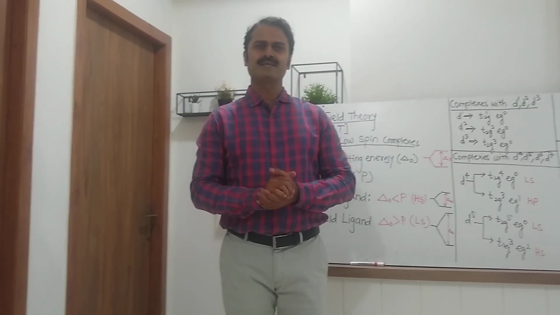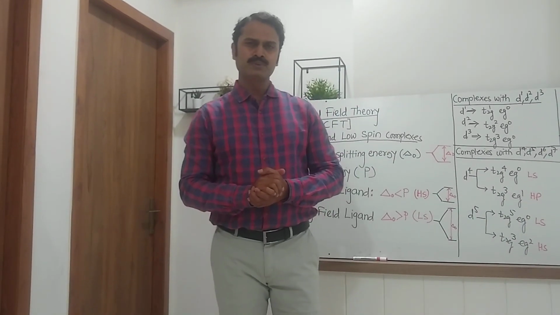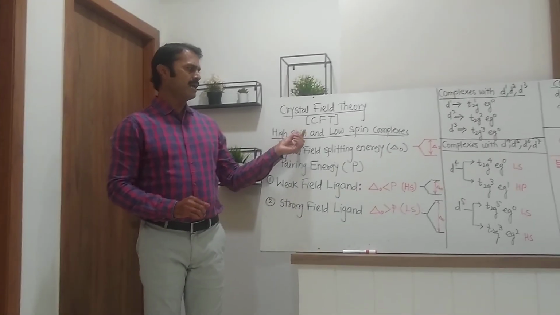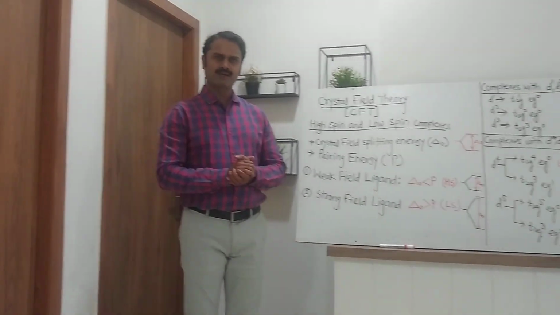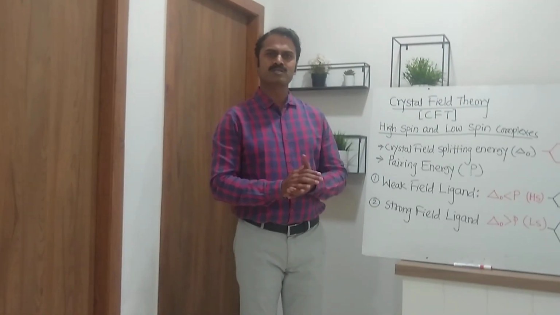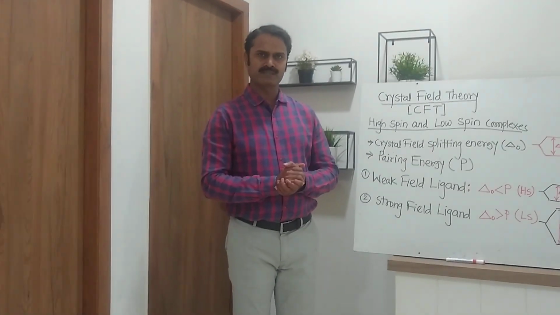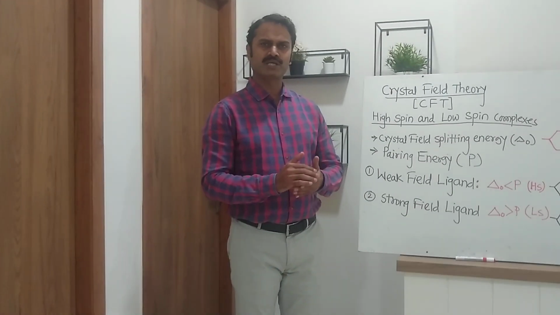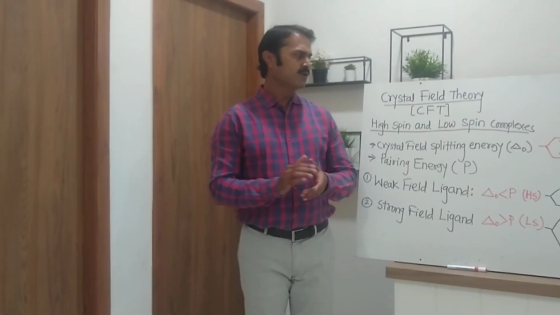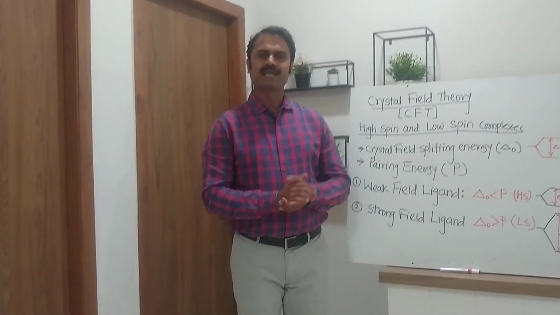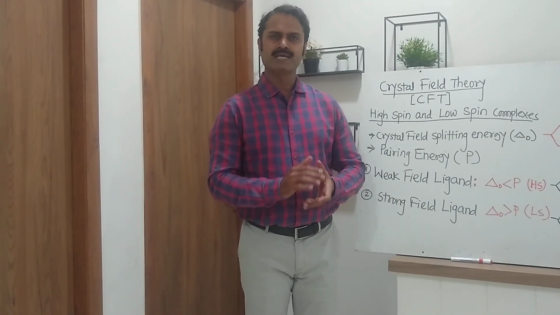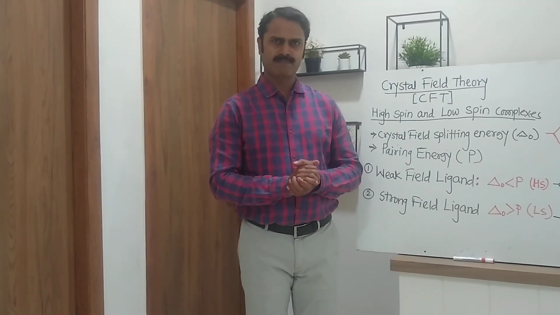We are discussing crystal field theory. So today we are going to discuss high spin and low spin octahedral complexes. In some complexes, there are two possible arrangements of configuration. The configuration in which the number of unpaired electrons is less is said to be a low spin complex, and the configuration in which the number of unpaired electrons is more is said to be a high spin complex.